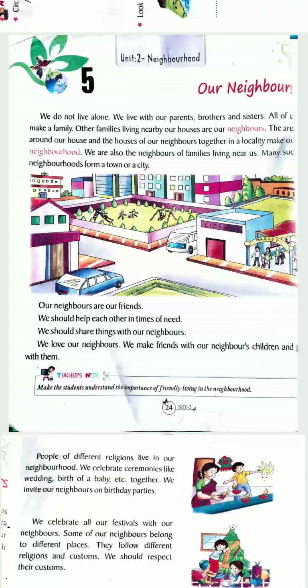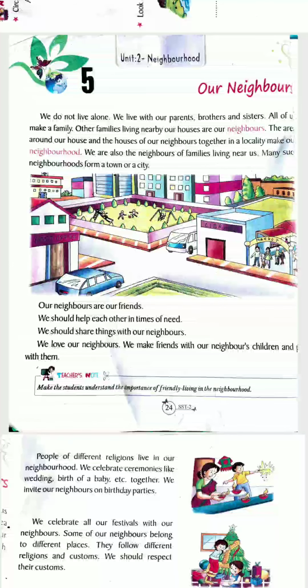So, first of all, you know very well that we live with our parents, with our father, mother, brother, sister together in a house, and this makes our family, and other families also live in this way nearby our houses, and the other houses that are nearby our house are known as neighbors. They are around our houses and our houses are around theirs. So we are their neighbors whereas they are our neighbors. So we together make a neighborhood.